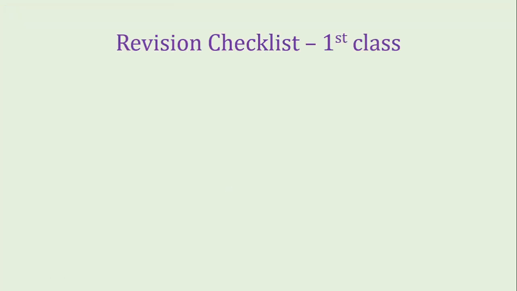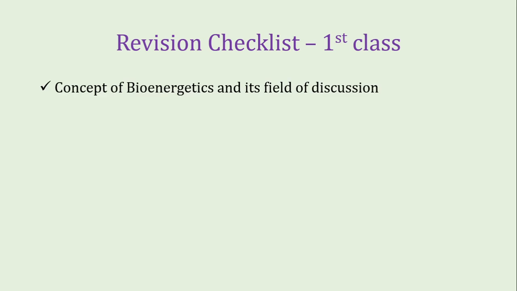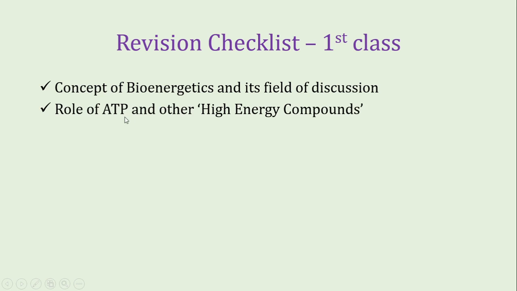So now we will revise today's lesson. What we have learned today: we have learned what is called bioenergetics, the branch of biology that discusses the conversion of energy in living cells, and its field of discussion in this class is limited to photosynthesis and cellular respiration. Role of ATP and other high energy compounds. ATP is the main high energy compound. Along with it, there are several other high energy compounds like FAD, NADH2, etc.